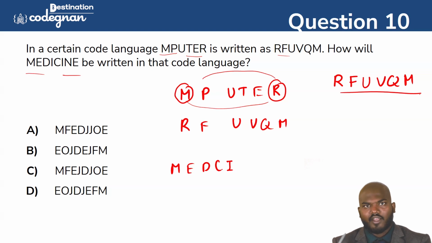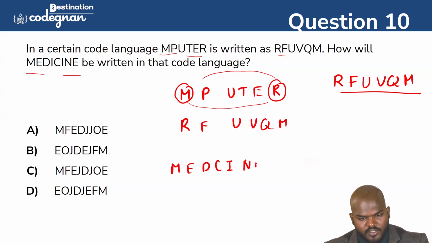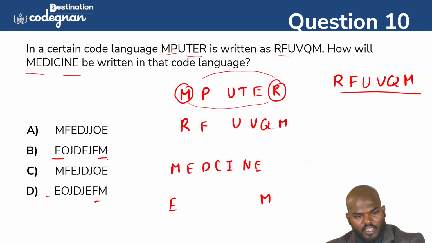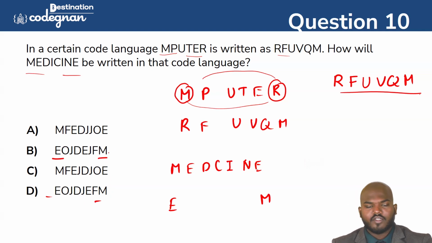But in the middle of the letters, they are changing the position as well as changing the letters. Okay, so if you take medicine, E will come this side and M will come this side. Okay, so that is for, you see this one, E M. So probably either option B is correct or D is correct. None of them, that is A and C, is not correct.